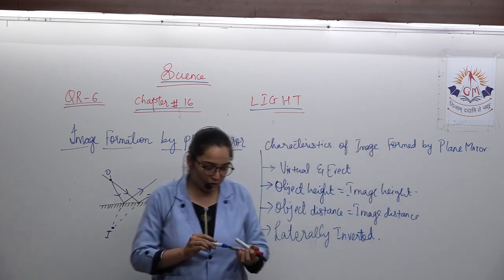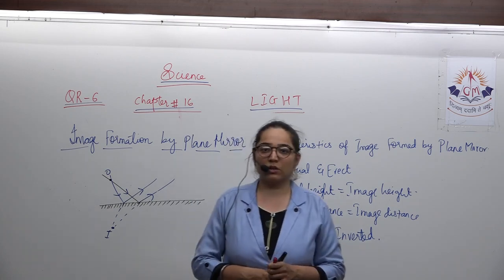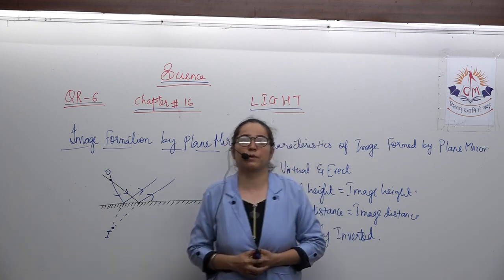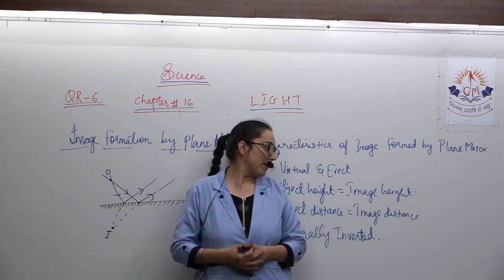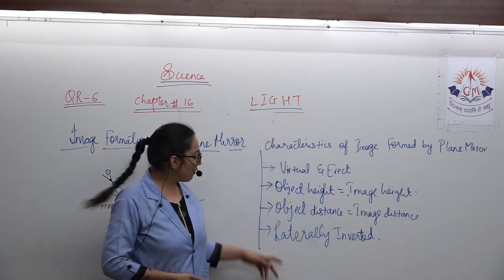Object distance is equal to image distance means what? Suppose if you are going one step towards the mirror, the image will come one step towards you. If you are taking 2 steps behind, the image will go 2 steps behind. That means object distance is equal to image distance. Next is image formed as laterally inverted.